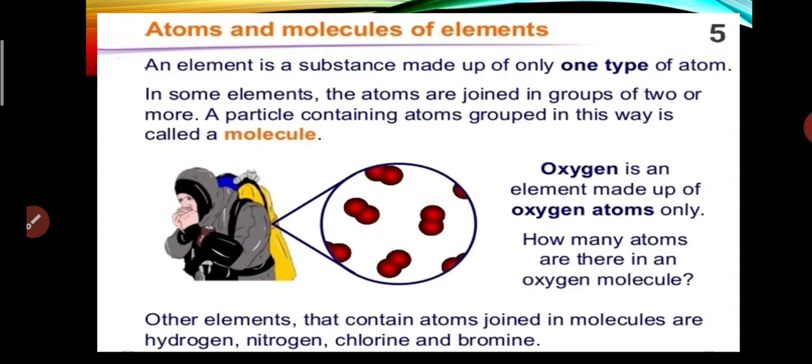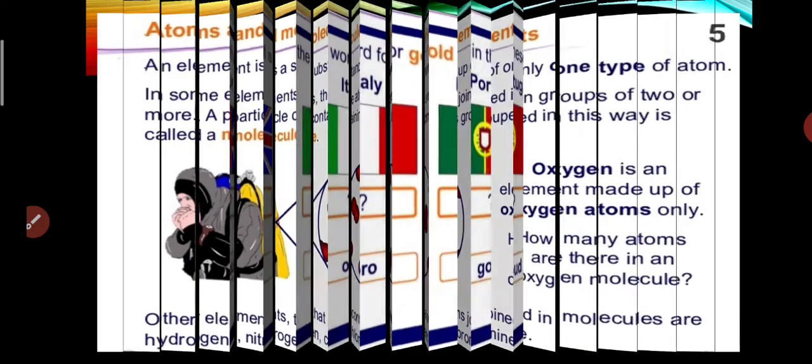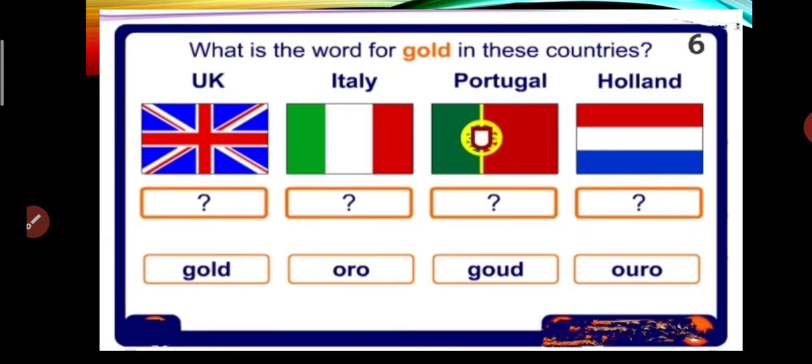Now, have we ever thought about what gold is known as in other countries? Let's see it. In United Kingdom, it is known as gold. In Italy, it is known as oro. In Portugal, it is known as goud. And in Holland, it is known as oro. Oh my God, there are so many different names of one single element.